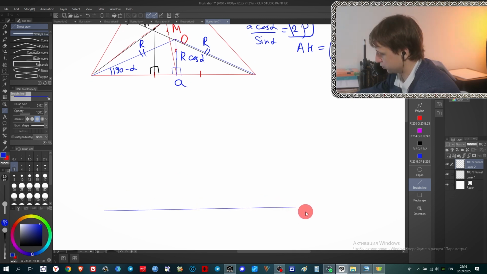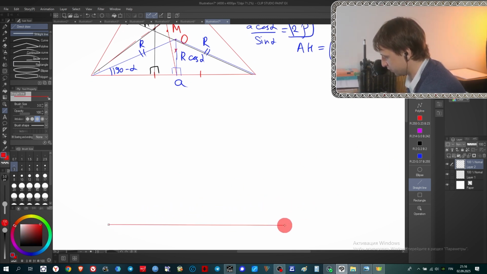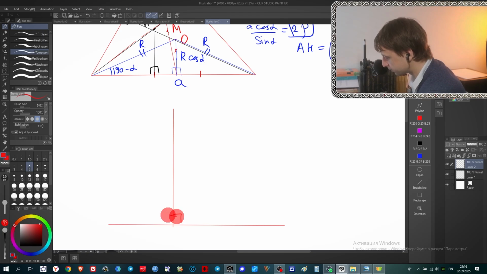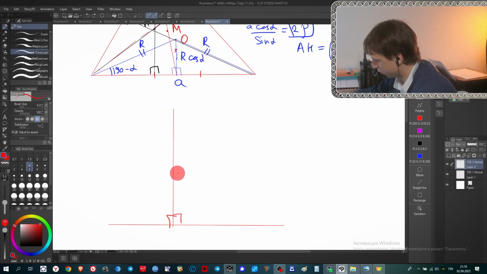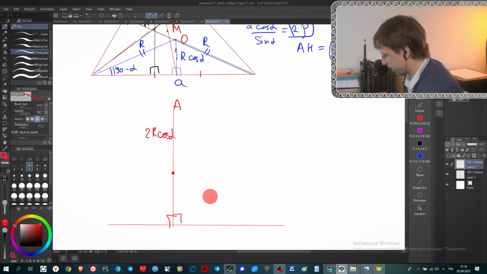How to do it? Let's use again red color as we used previously. Here the position of A, it's our altitude AH. Let's mark it here. Okay, AH is here. Here is A. Let me mark H a little bit lower. Just A is here. This one is 2r cosine alpha. The other point is the center of circumscribed circle, it's O, and this distance we already figured out is r cosine alpha.